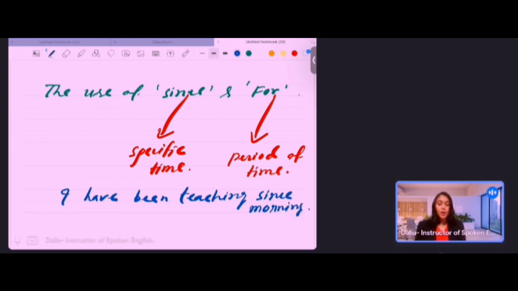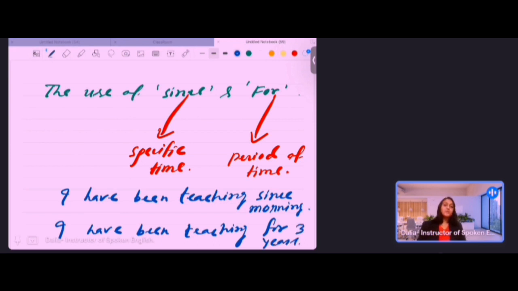So, for example, I can say, I have been teaching since morning. Now I'm writing another sentence, I have been teaching for 3 years. So what's the difference here? I have used since in the first sentence, and for the second sentence, I have used for. The reason is that since we can use for specific time.